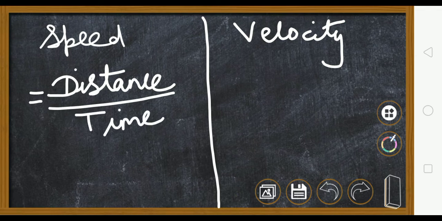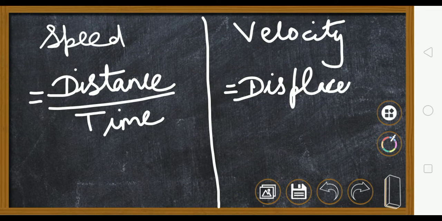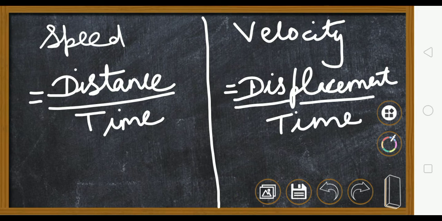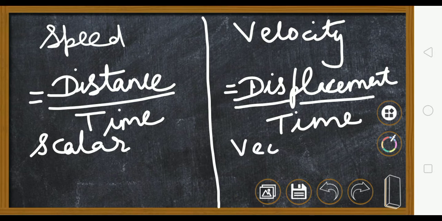Whereas velocity is defined as displacement upon time. Now since distance is scalar, speed is also a scalar quantity. And because displacement is vector, velocity is also a vector quantity.